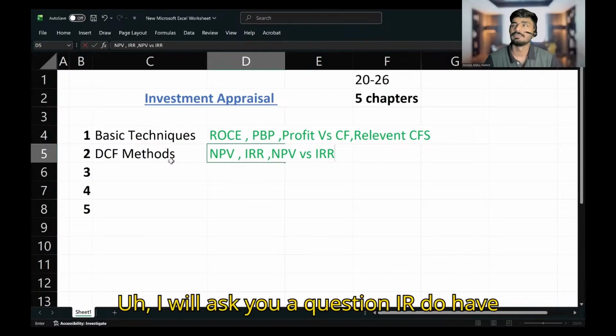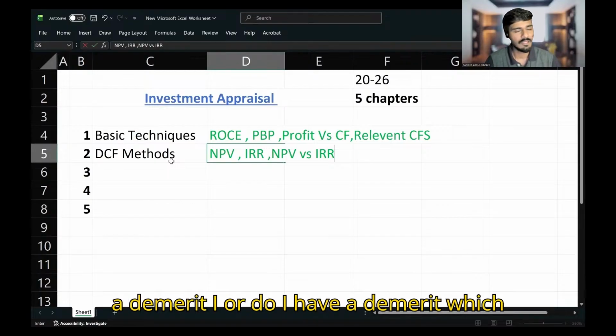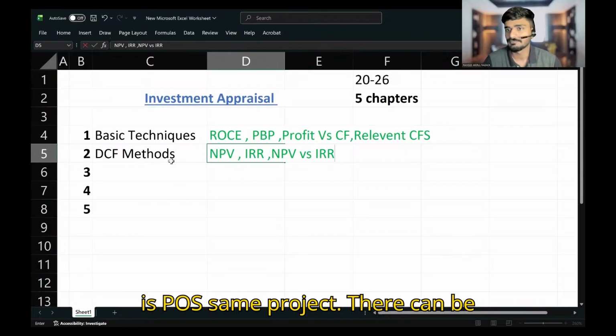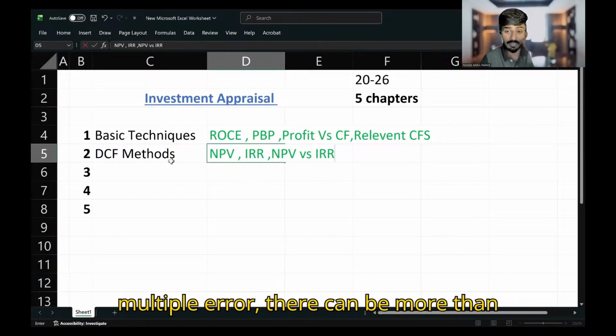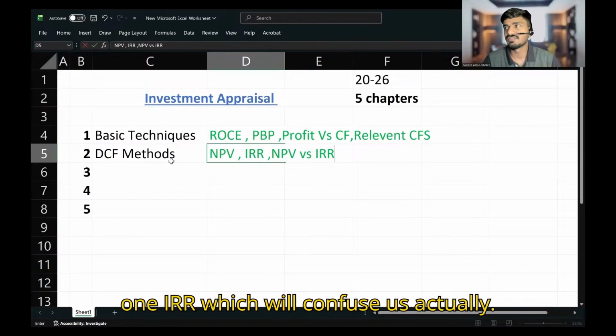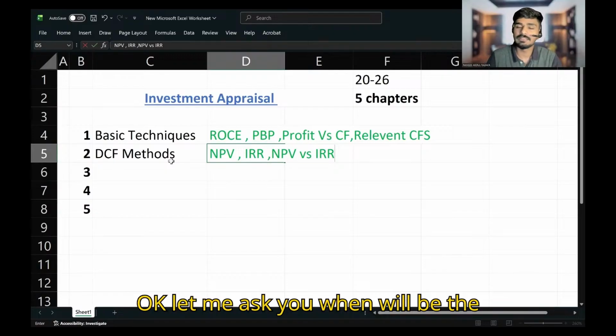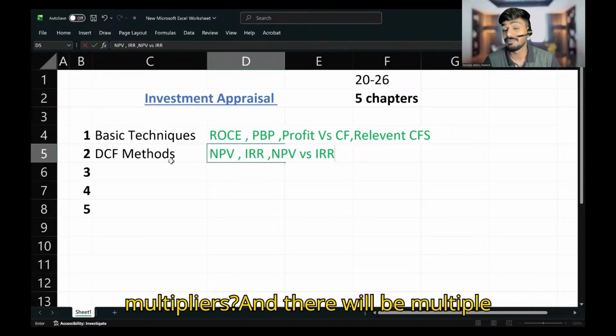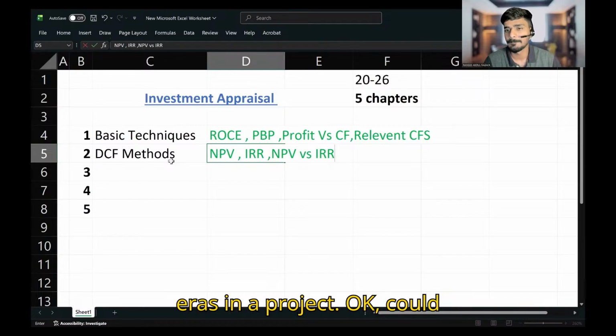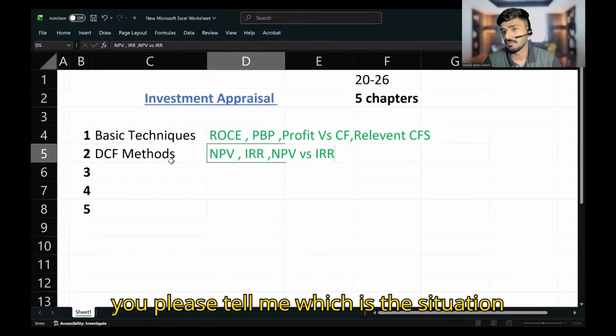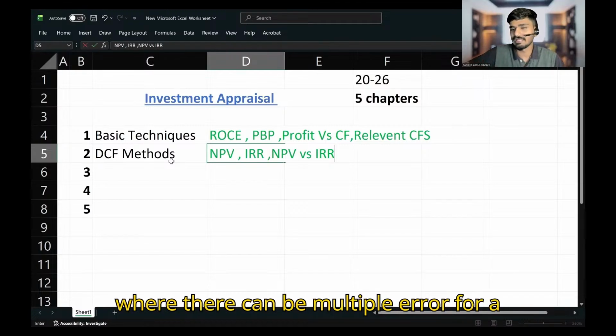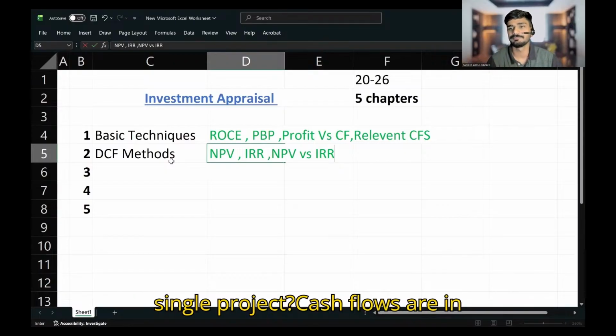I will ask you a question. IRR does have a demerit, which is that for the same project there can be multiple IRRs. There can be more than one IRR, which will confuse us. When will there be multiple IRRs? Could you please tell me which is the situation where there can be multiple IRRs for a single project?